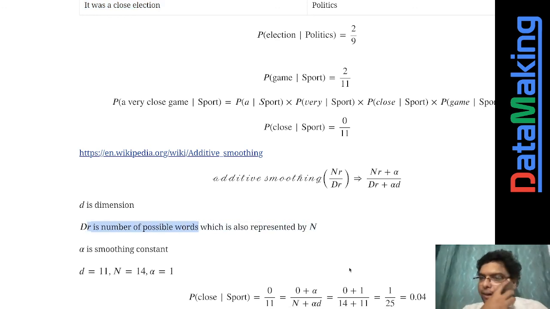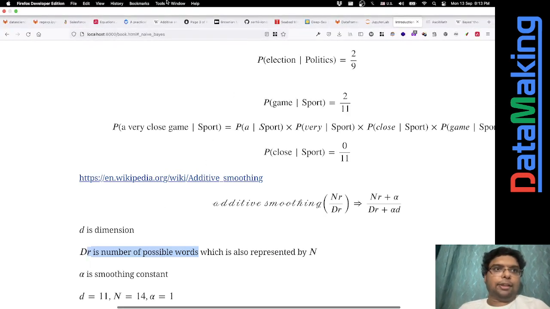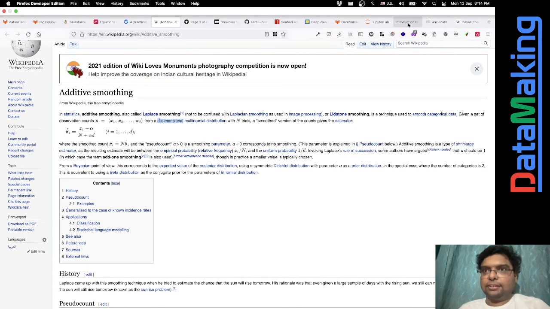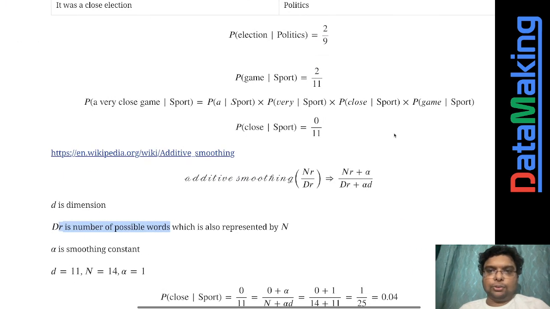And it is also called n. There is a Wikipedia article called Additive Smoothing, and in this Additive Smoothing we have it as n over here. I'll also put this link so that you will know. I'm just giving a very simplified version so that you will understand.